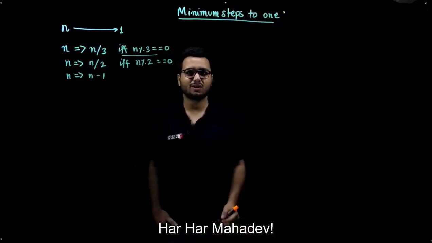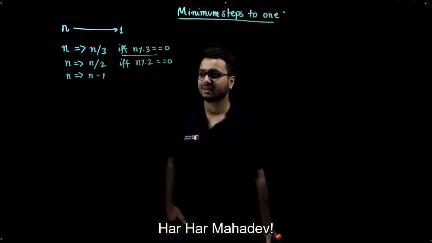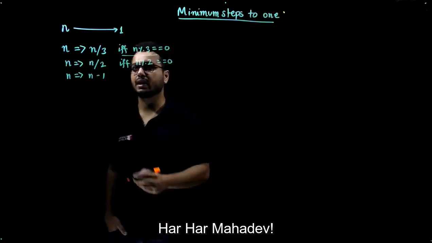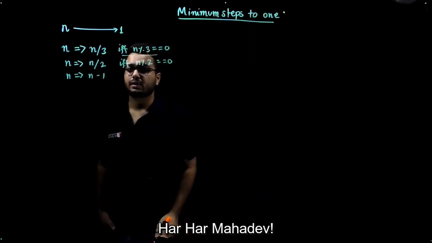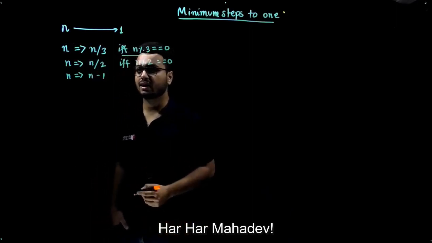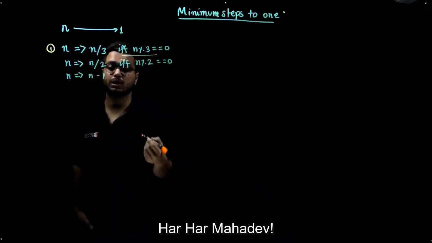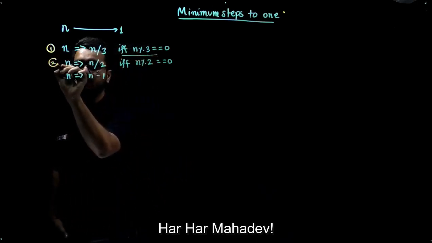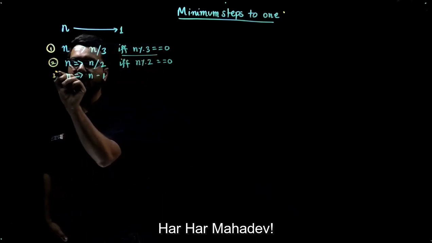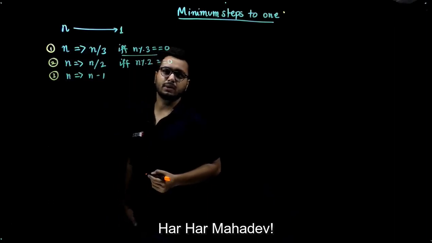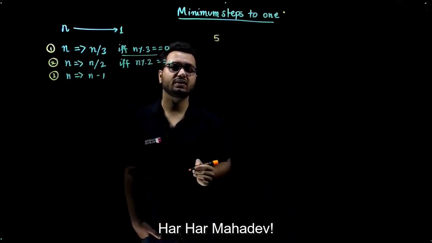Hi everyone, so now we are going to discuss one problem that is called minimum steps to 1. In this problem you are given a number n and you need to convert this number into 1, and you are given certain conditions: you can reduce n into n by 3 if n is divisible by 3, you can reduce n into n by 2 if n is divisible by 2, or you can subtract 1 from it.